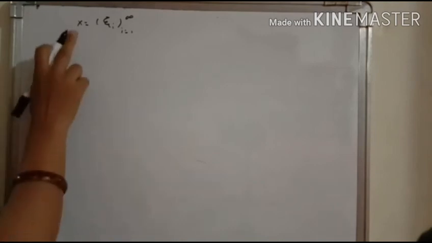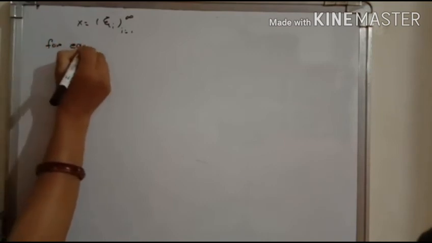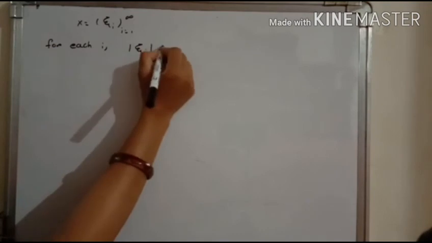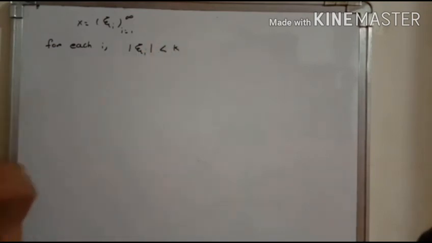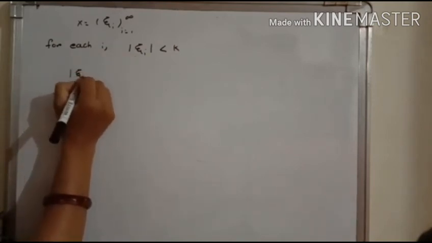Now here we show that x is a bounded sequence. That means we have to show that for each i, the modulus of xi^i is less than some fixed real number, say k. For this we start with the modulus of xi^i.